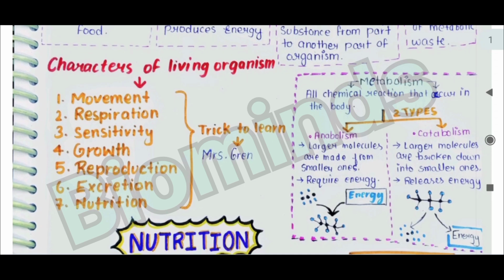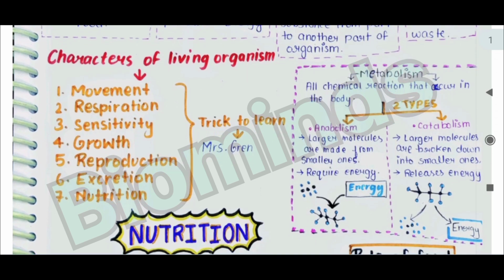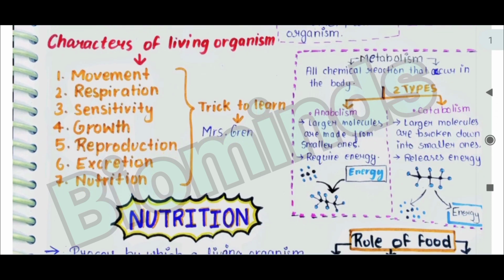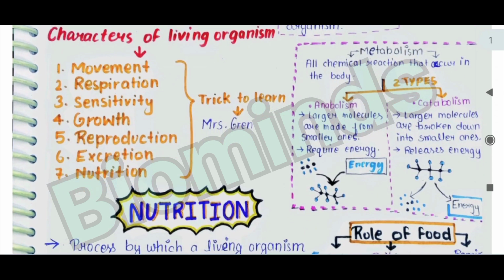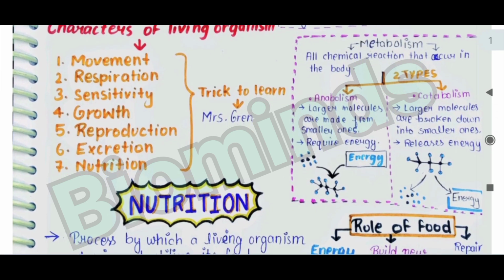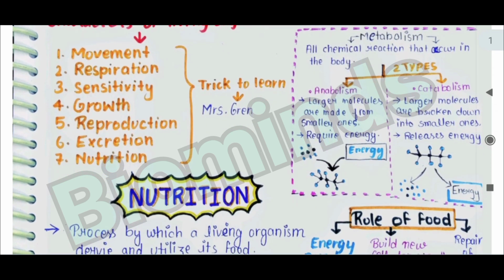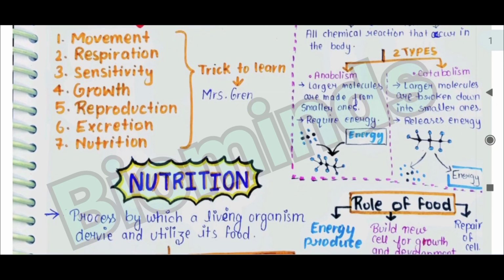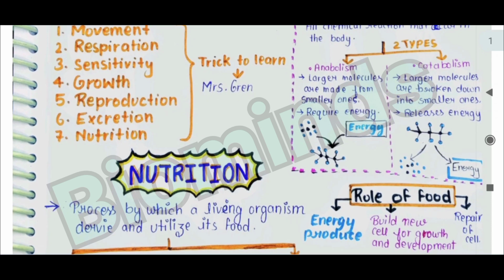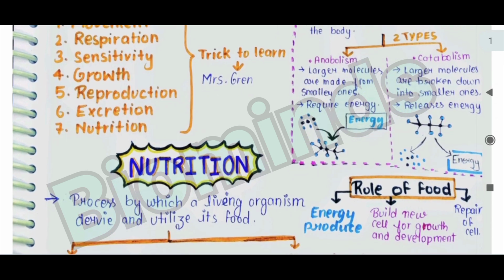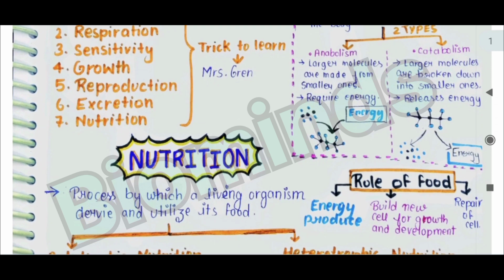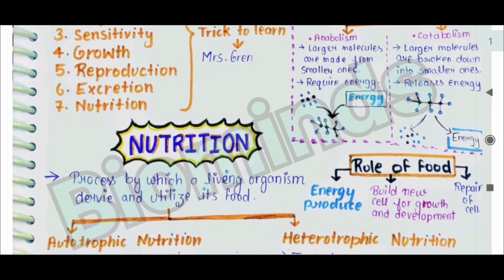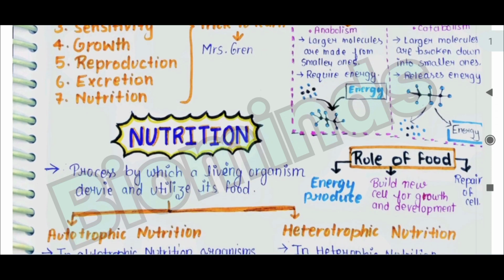The first process is nutrition. Nutrition is the process by which a living organism derives and utilizes its food. There are two types, autotrophic nutrition and heterotrophic nutrition. In autotrophic nutrition, organisms prepare their own food. They are autotrophs. In heterotrophic nutrition, organisms do not prepare their own food. They are dependent on other organisms for their food.